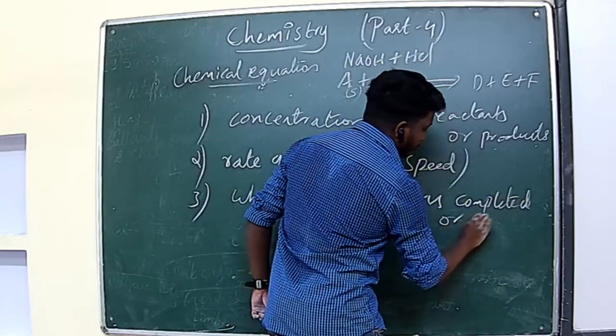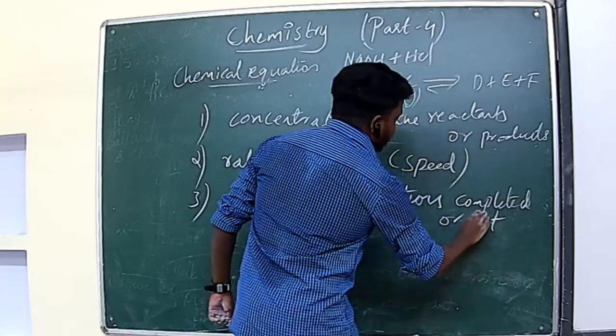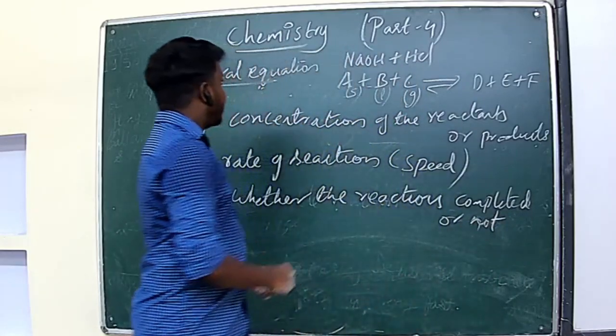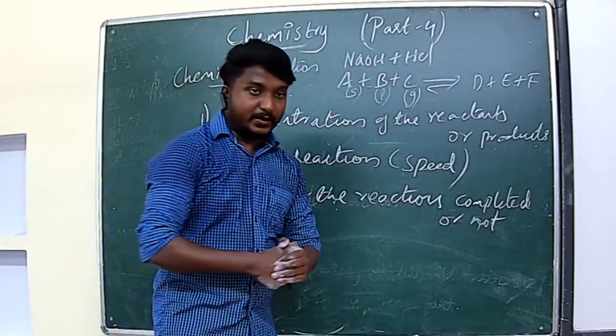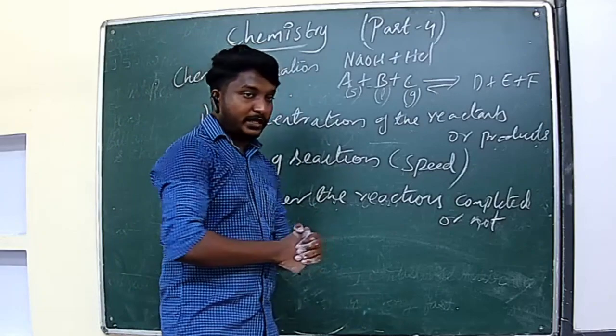So these are the main limitations of the chemical equation. So I hope all of you understood up to here.